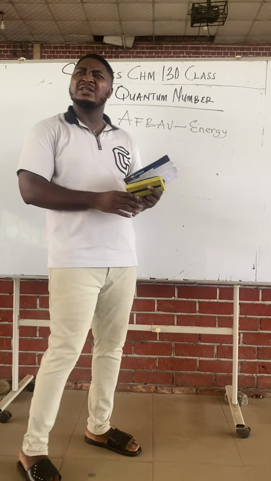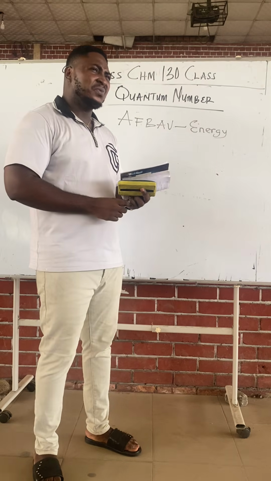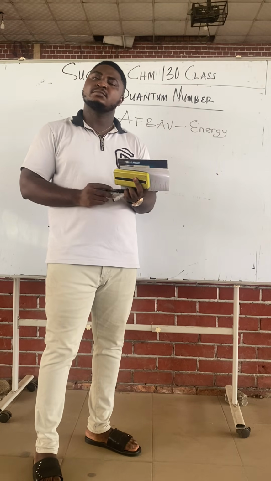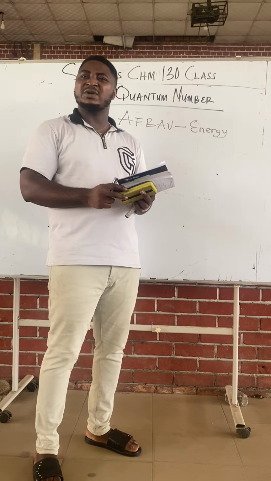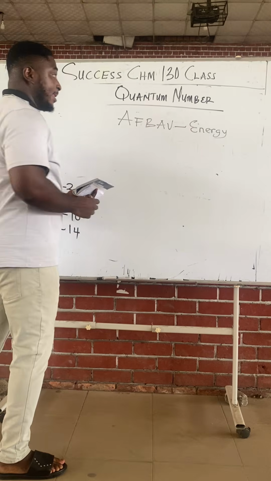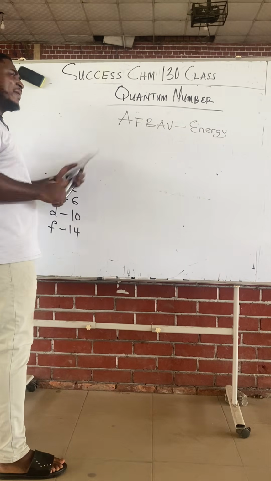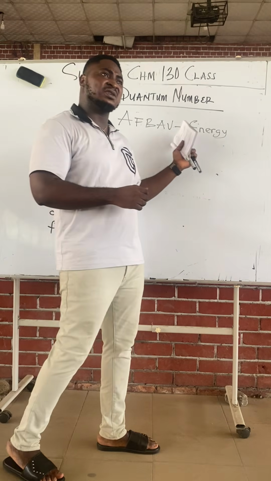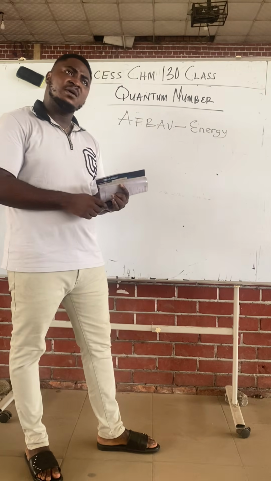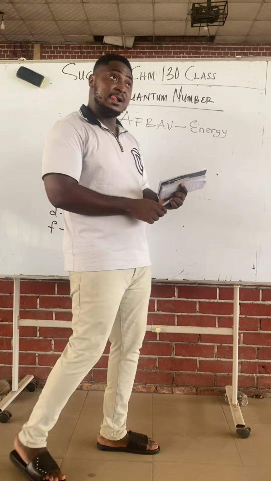In this topic, we'll be looking at what we call degenerate orbitals. What are degenerate orbitals? We look at a lot of things that can come out in your exam. You can't write a chemistry exam and not have questions on quantum numbers. So Aufbau's rule tells us that when filling electrons in orbitals or shells, we fill from orbitals of lower energy level before those of higher energy.